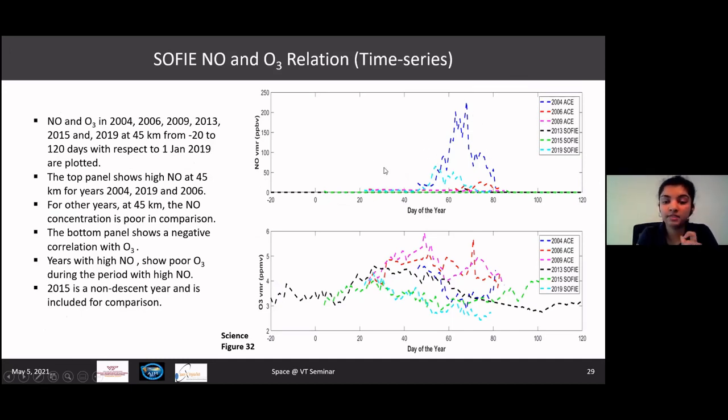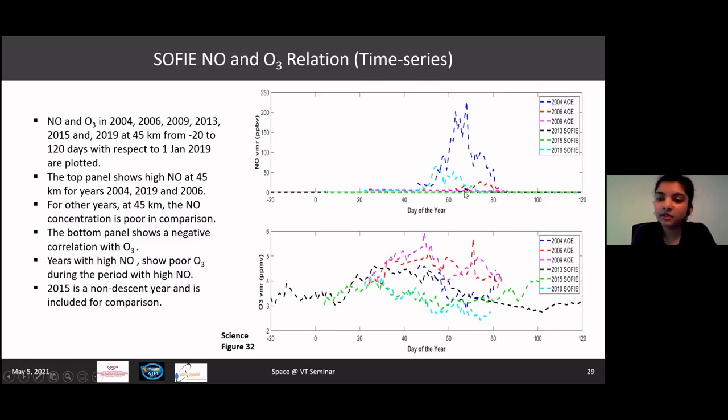Both of these plots are specifically at 45 kilometers. This is nitric oxide at 45 kilometers, and we see a peak in its concentration between days 50 and 80. At the same time, we can see that the ozone concentration at 45 kilometers tends to go down very much. It's the dark blue line here. The next intense event with a good amount of nitric oxide reaching 45 kilometers was 2019, as we can see in this light blue color here. Comparing it with ozone, we can see that the ozone concentration during this period was very low, establishing a negative correlation between both of these species.